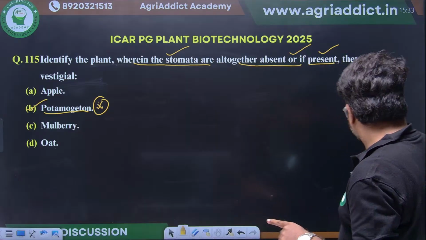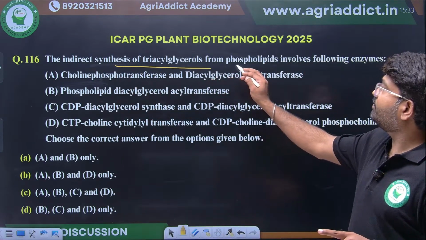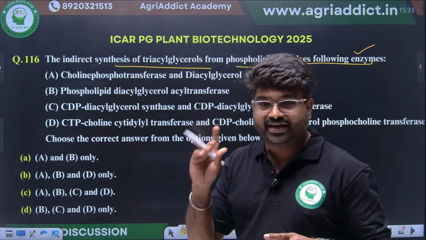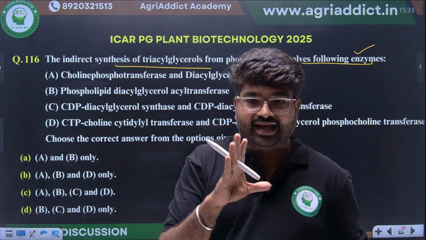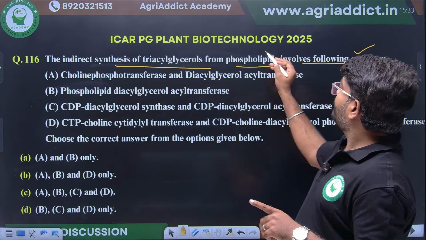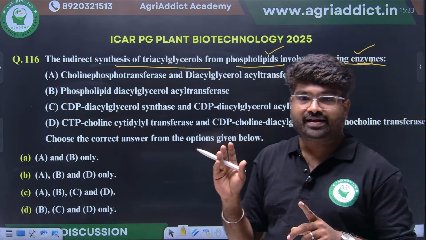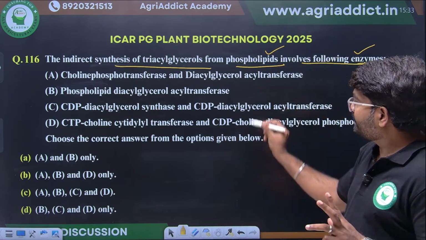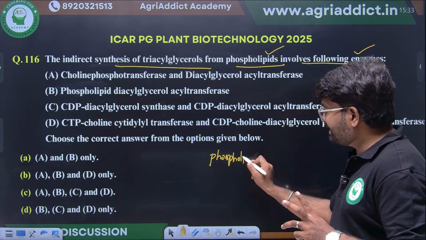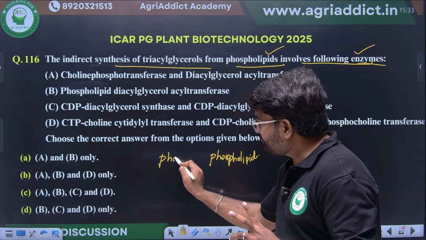Okay. Next, the indirect synthesis of triacylglycerol from phospholipid involves the following enzyme. They are asking a lipid biosynthesis question. Which enzymes will be there? We know phospholipids will be there, with different classes. Phosphatidic acid will be there.